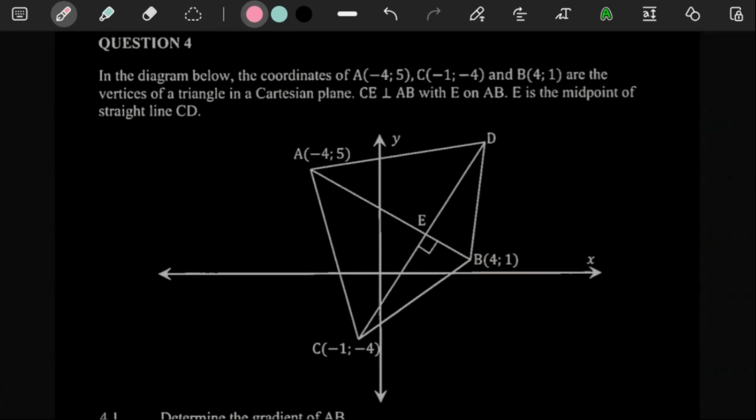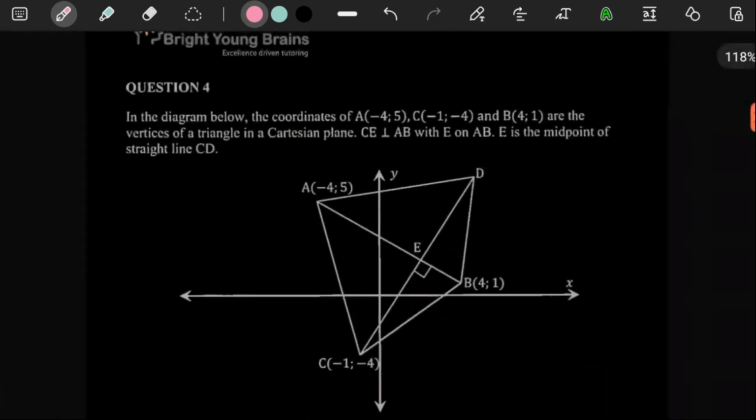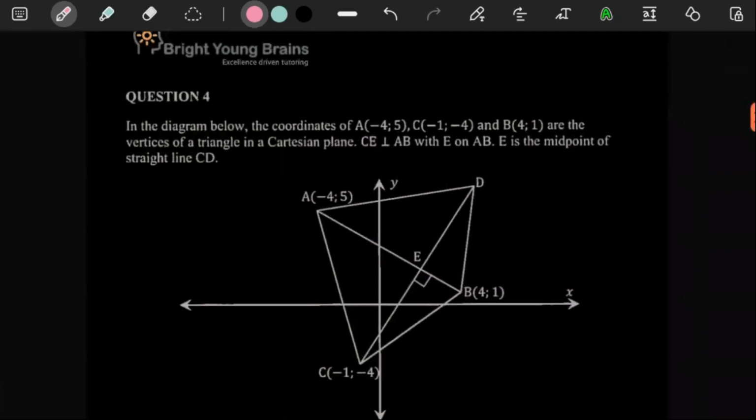Doesn't look crazy. So the first thing is, they say it here, right? In the diagram below, the coordinates A, where is A? So A is here. And then we have, there's A, then there is C, and then there is B. They say these are the vertices of a triangle in the Cartesian plane.